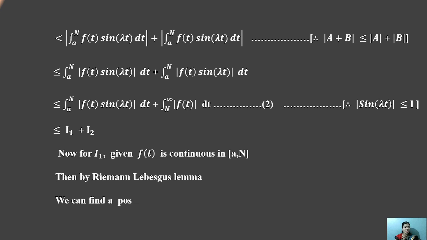Now for I1, given that f(t) is continuous on the interval a to n, all this is given as a shortcut form of a corollary, which depends on the Riemann-Lebesgue lemma. Then after that, we can find a positive number n, which is always greater than 0, because n is a natural number and is always greater than 0 for this form.